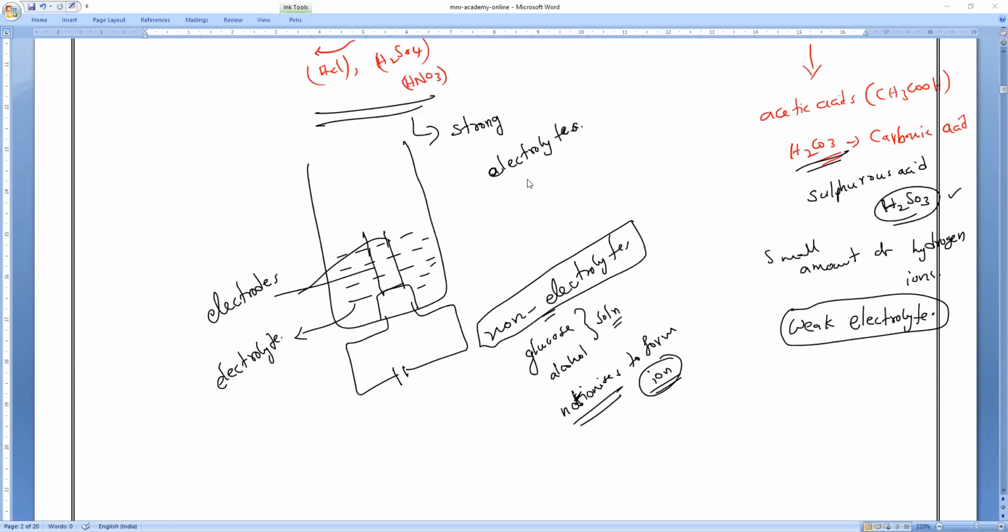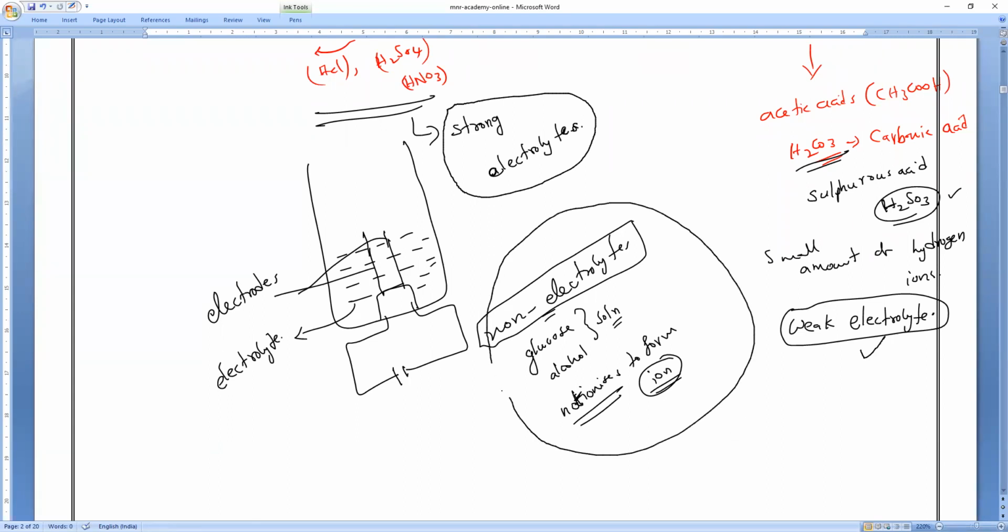So the bulb will glow brighter in strong electrolytes, dim in weak electrolytes, and not glow at all in non-electrolytes. That is what you have to remember. If anybody has any doubt, you can ask me. Is it clear, all of you? Yes, sir.